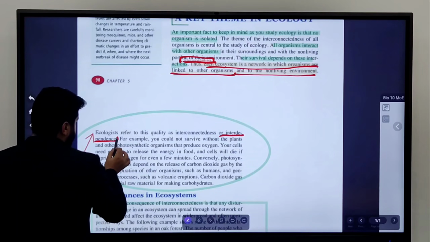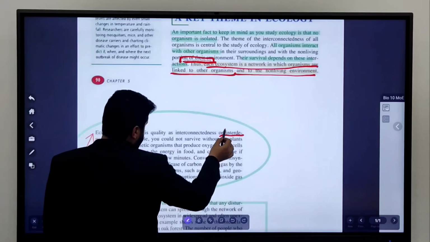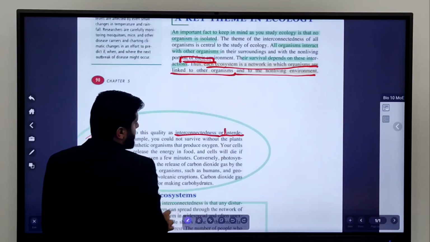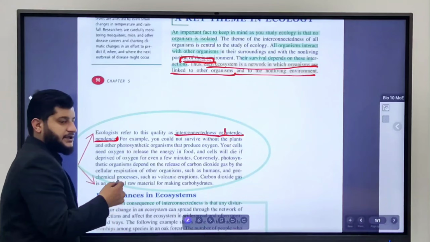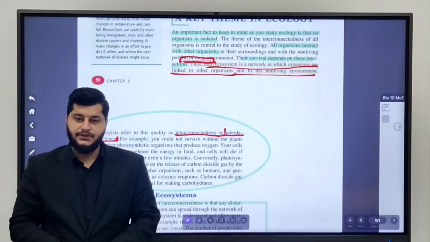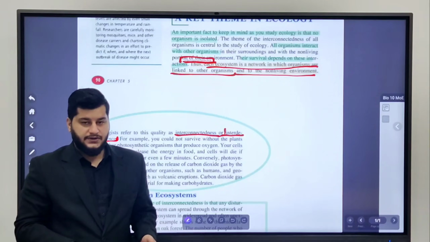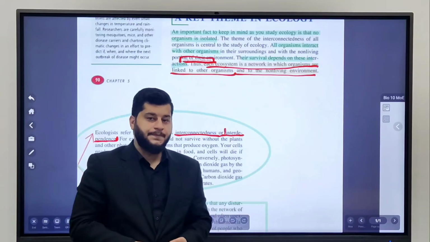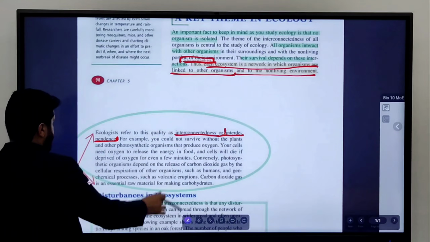There's an example in the section review. It says give an example of interdependence. Interdependence is the same as interconnectedness, okay? I gave you the example. You just need to know an example. What is interconnectedness? How the organisms and the non-living things are connected to each other, and also its definition.